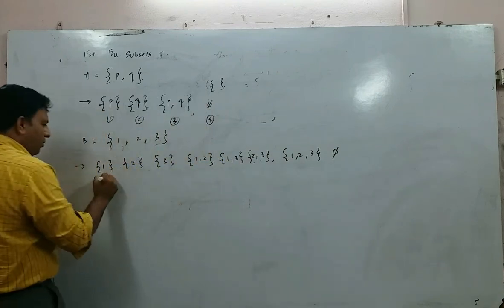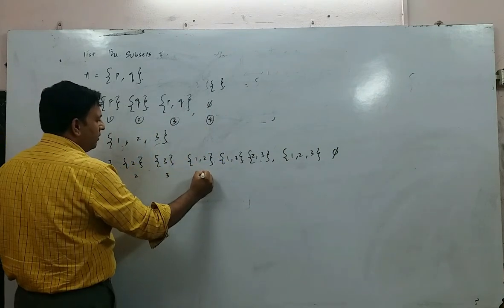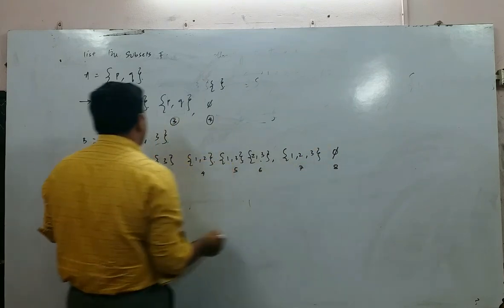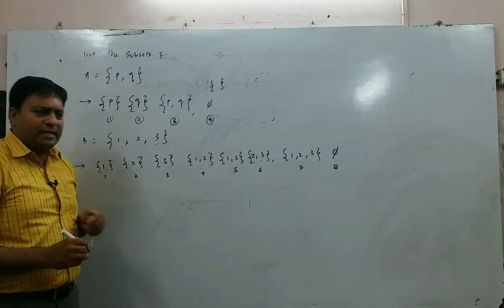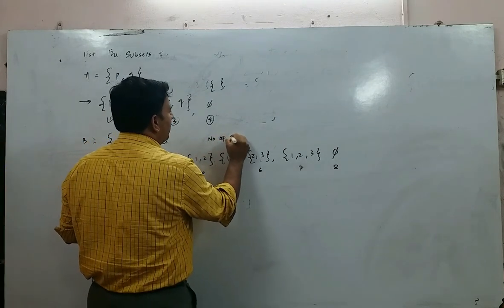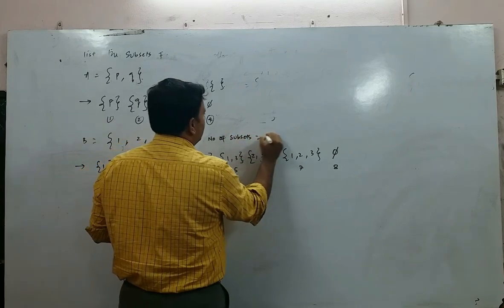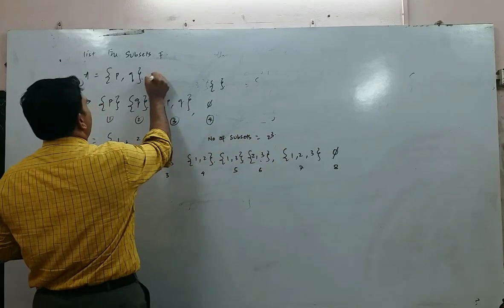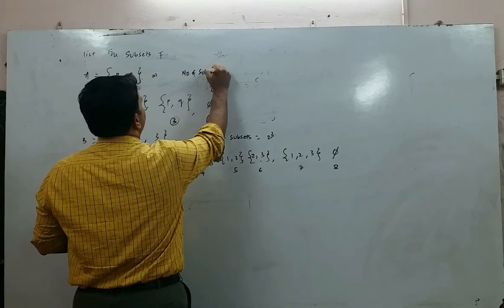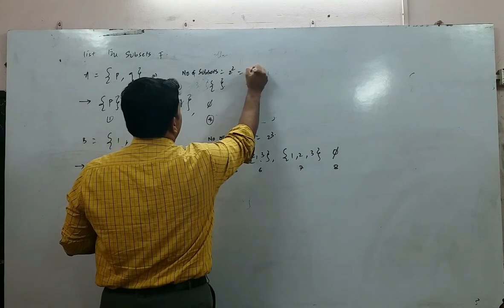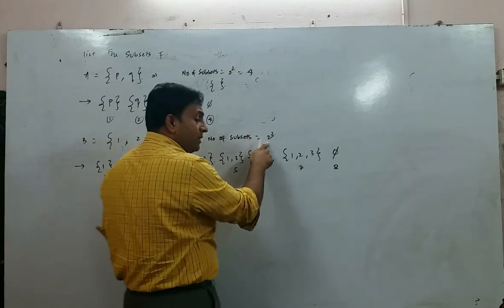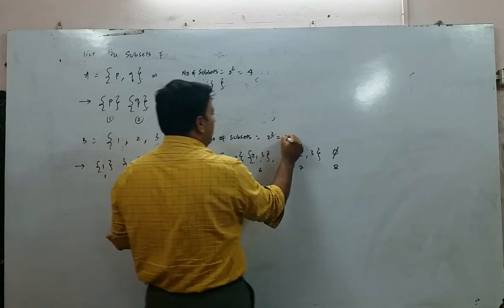And you please count: 1, 2, 3, 4, 5, 6, 7, 8. So when there are 3 elements in a set, the number of subsets is equal to 2 to the power of 3. Now here how many elements are there? 2 elements. So the number of subsets is equal to 2 to the power of 2. What is 2 to the power of 2? 4. That's why you got 4. When there are 3 elements in a set, the number of subsets will be how much? 2 power 3, and 2 power 3 is equal to 8.